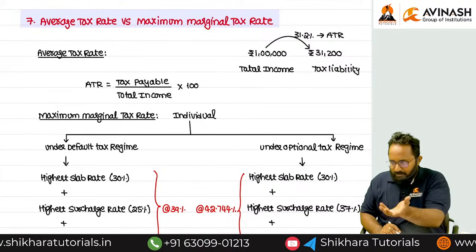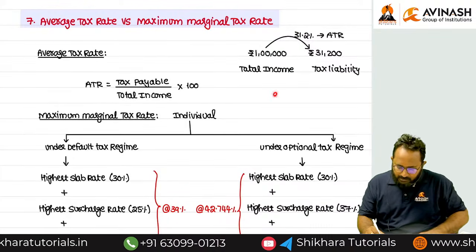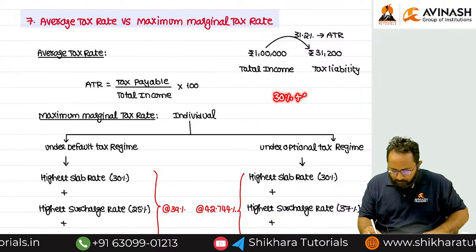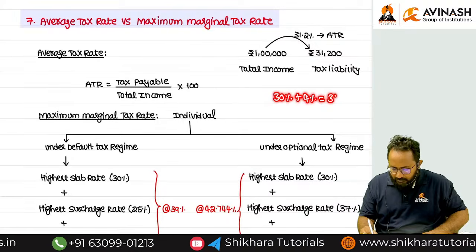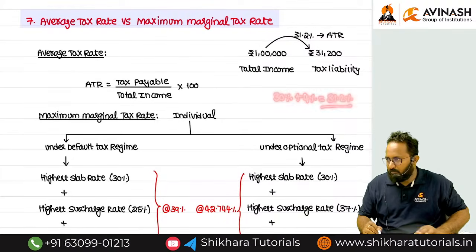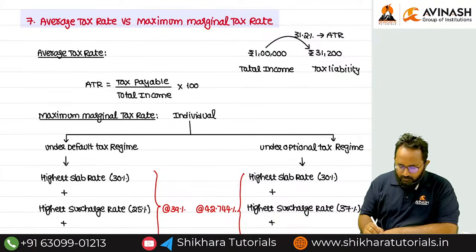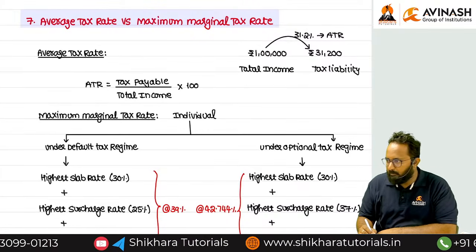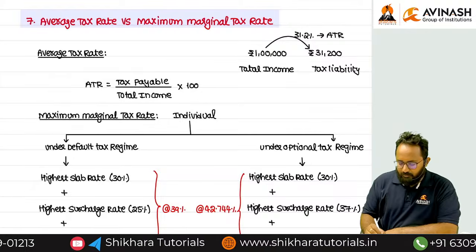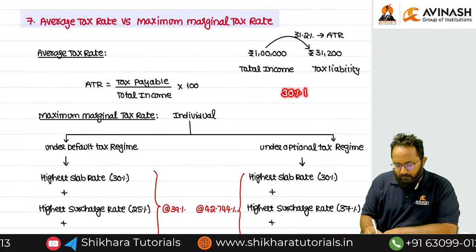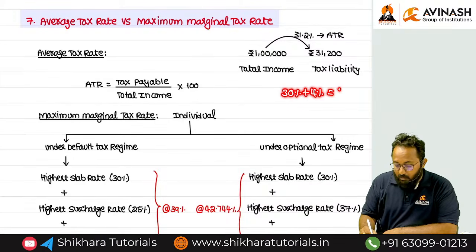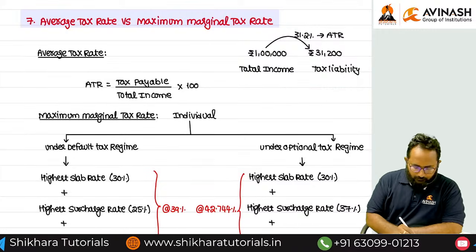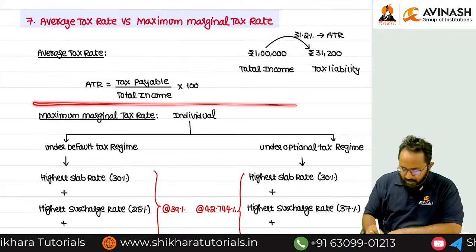We can also say simply, 30% is the general tax rate plus health and education cess. Please calculate 30 plus 4%: how much? 31.2. Even if we don't know the combination, we can calculate effectively the average tax rate. So use this formula and write down the average tax rate.